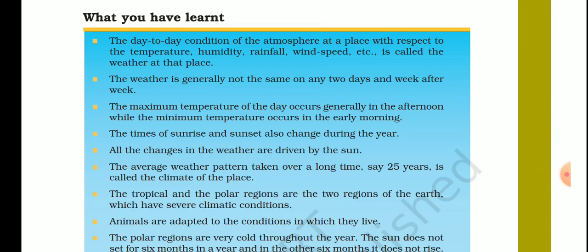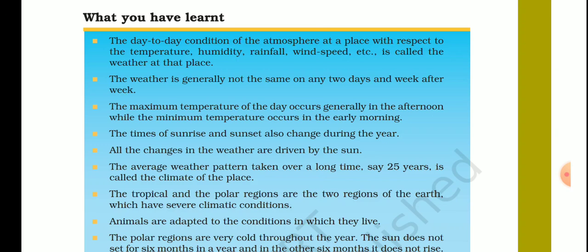Next point: all the changes in the weather are driven by the sun. We discussed that the amount of heat radiation reaching the earth's surface in different places determines the temperature of that place. For example, when we discussed the tropical area, the heat radiations from the sun are directly overhead on the tropical region, so more and more heat reaches the earth's surface and the tropical region gets heated more, so the temperature there is high.